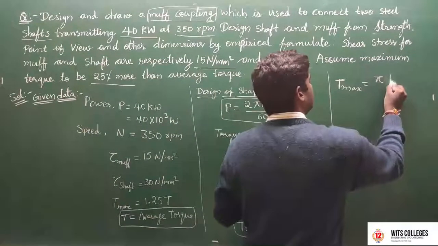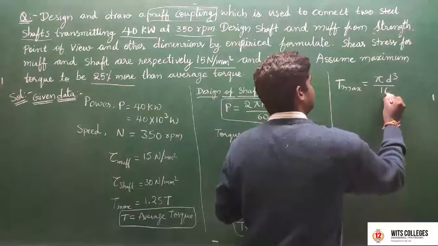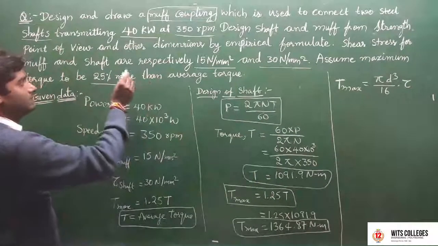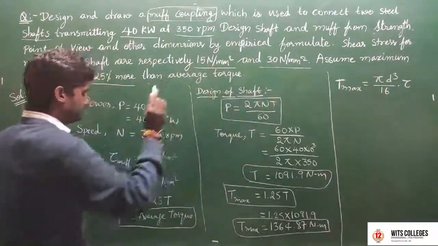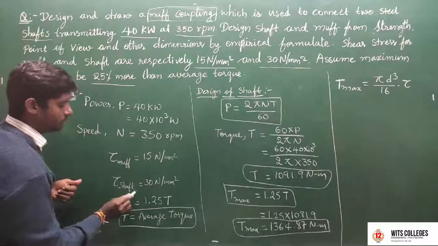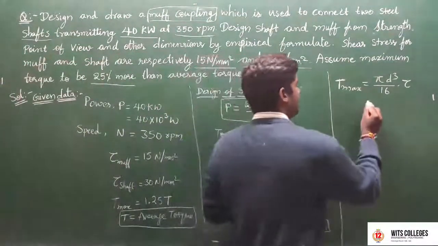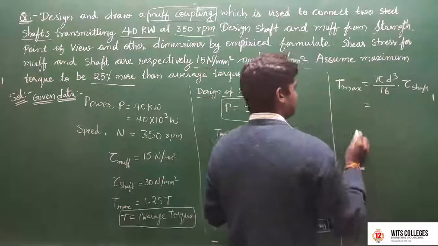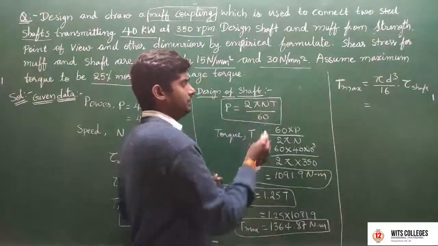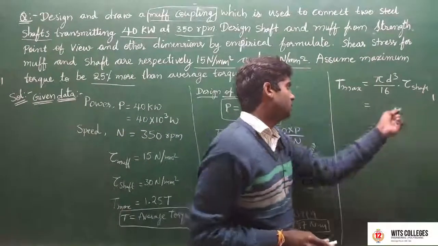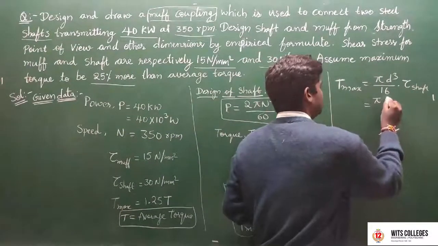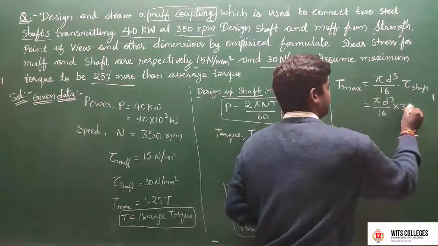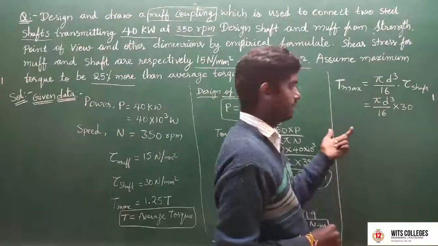Since this is the design of the shaft, we take the shear stress of the shaft only, tau shaft equal to 30 Newton per mm square, also called tau 2.